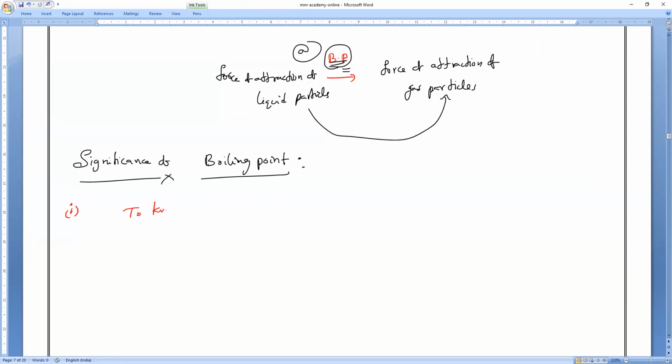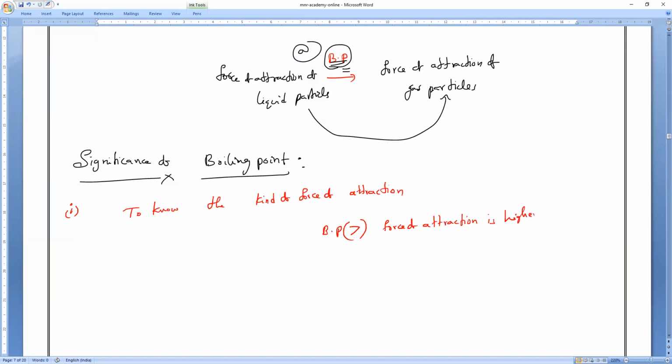So the first significance is to know the kind of force of attraction. You can directly remember: the greater the boiling point, the force of attraction is higher.